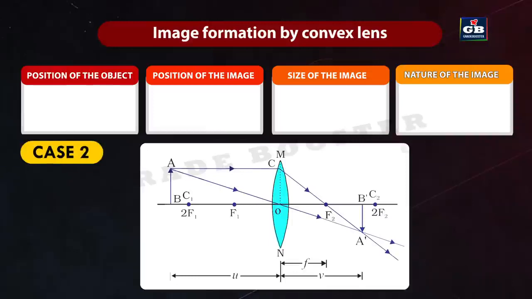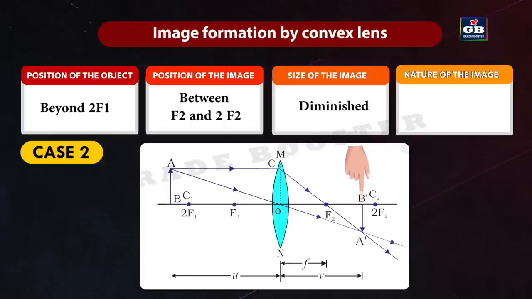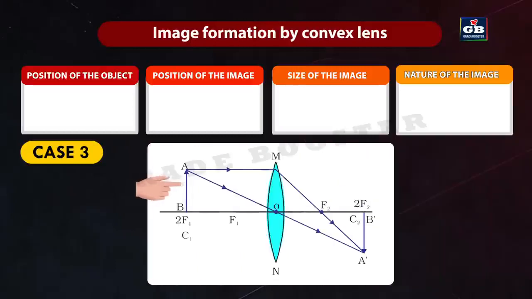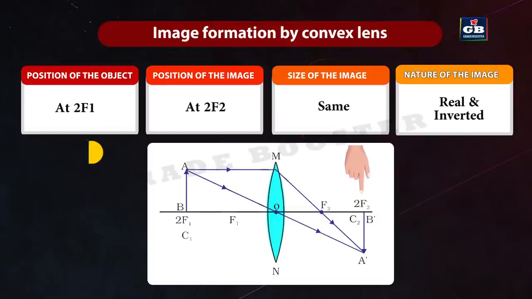Case 2. If the position of the object is beyond 2f1, the position of the image will be between f2 and 2f2. The relative size of the image is diminished. The nature of the image is real and inverted. Case 3. If position of the object is at 2f1, the position of the image will be at 2f2. The relative size of the image is same. The nature of the image is real and inverted.